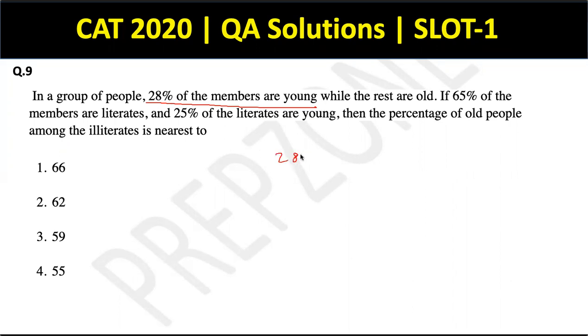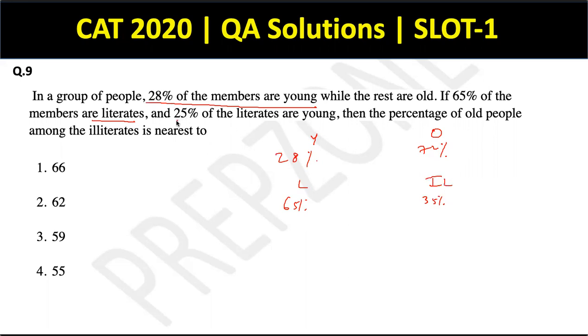So 28% are young. So the remaining 72% have to be old. Cool. If 65% of the members are literates, so 65% are literates. That means the remaining 35% would be illiterates.